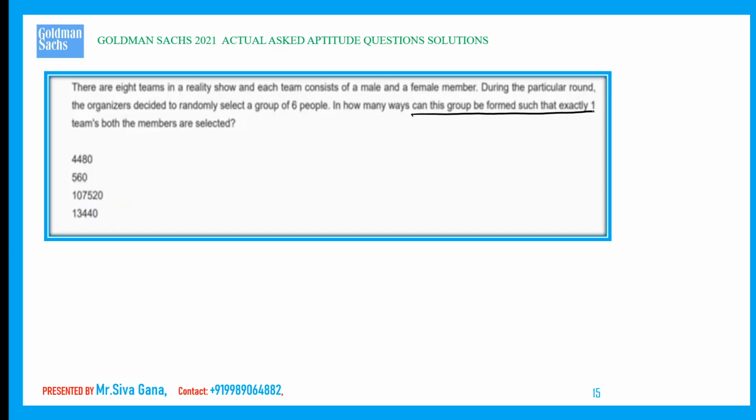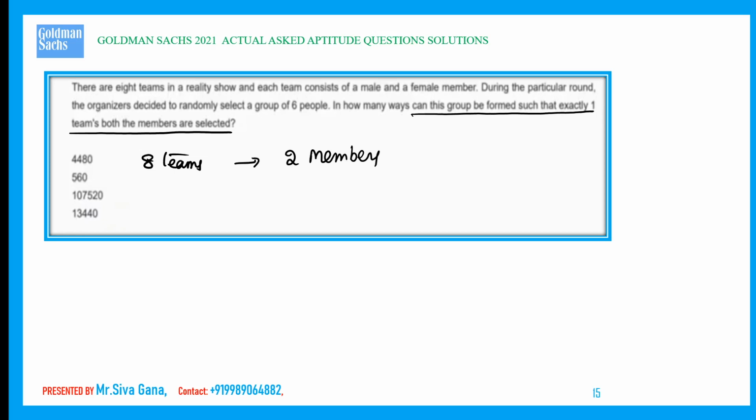These groups can be selected such that for one team, both members are selected. There are 8 teams in a reality show, each team with 2 members. In how many ways can this group be selected such that exactly one team's both members are selected? During the particular round, the organizer decides to randomly select a group of 6 people.